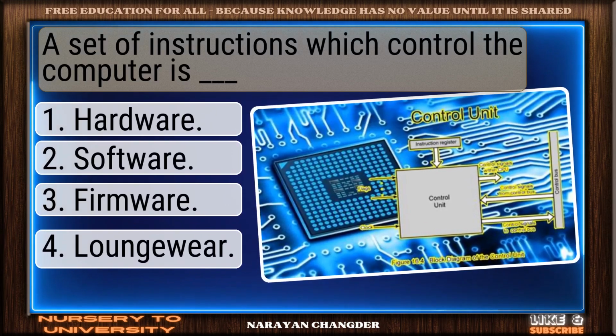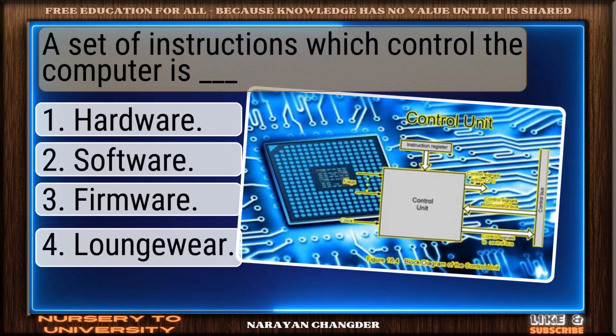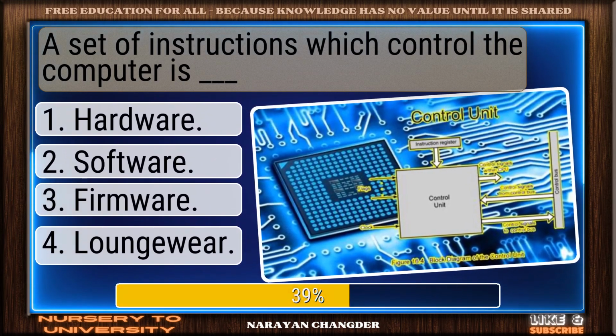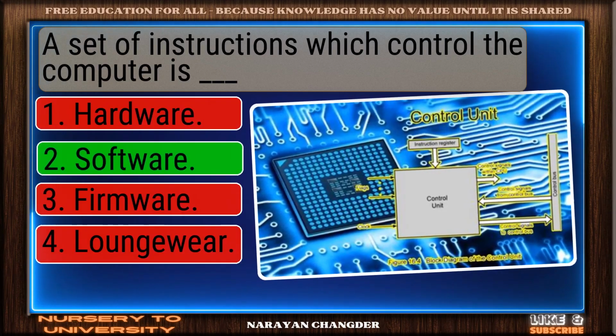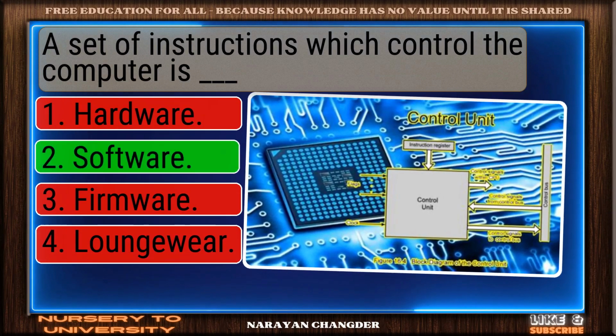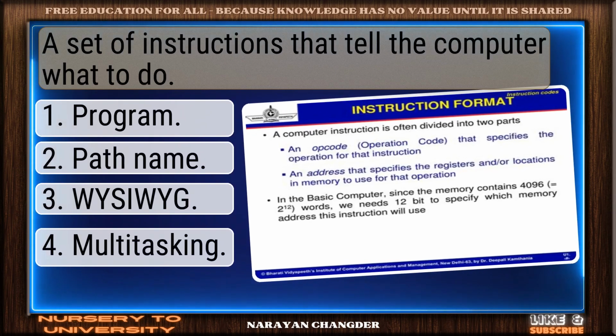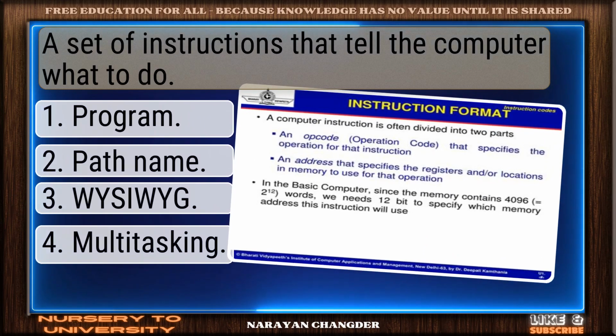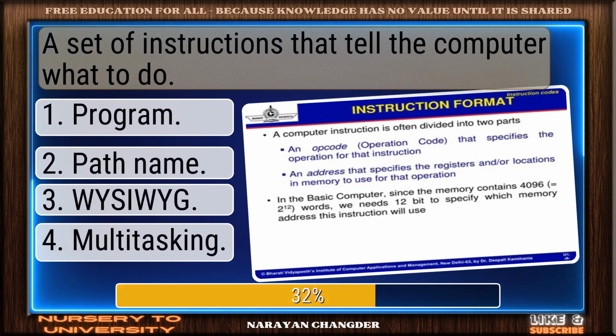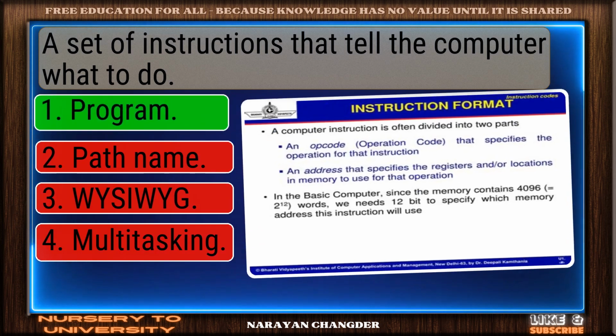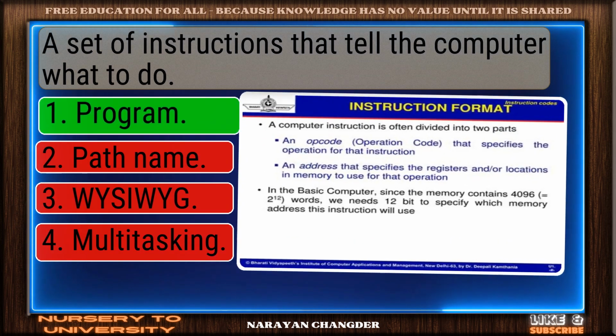A set of instructions which control the computer is ___. Right choice. Software is best. A set of instructions that tell the computer what to do. Smart pick. Program is correct.